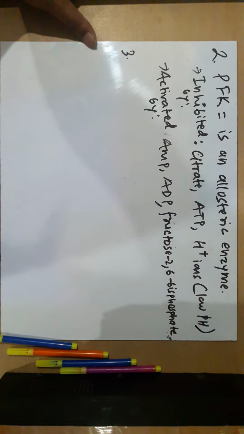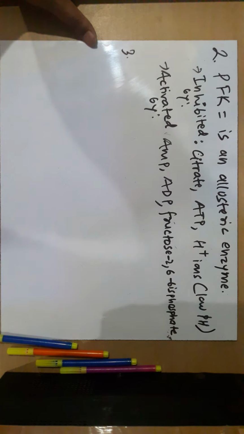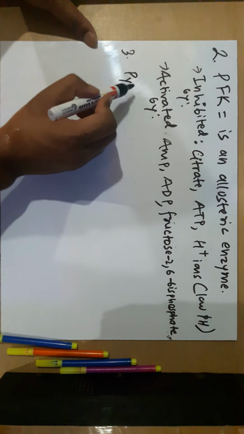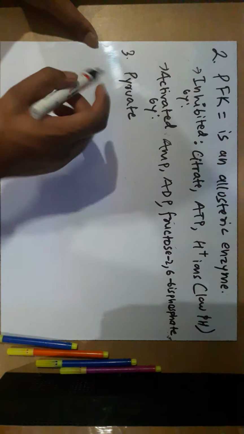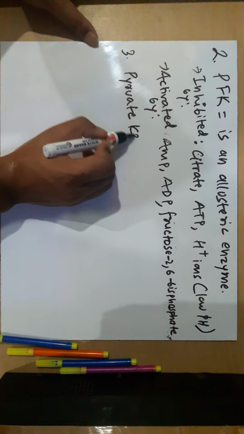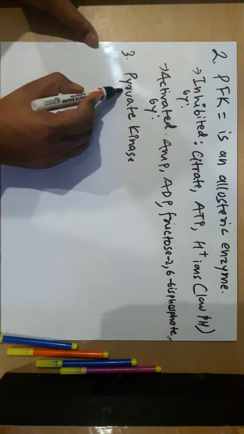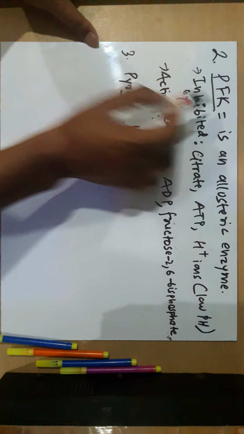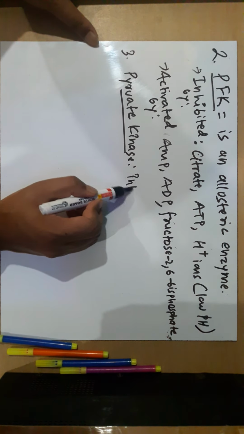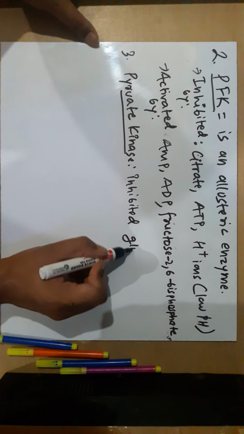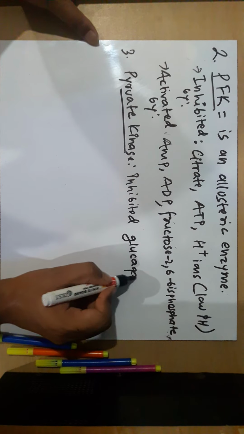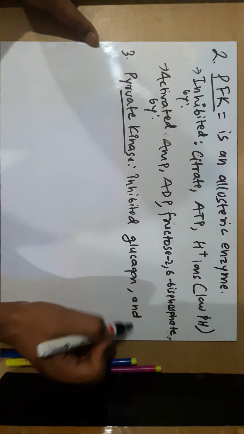Then the third enzyme, for the last reaction, is pyruvate kinase, and it is the same as glucokinase: pyruvate kinase is inhibited by glucagon and activated by insulin.